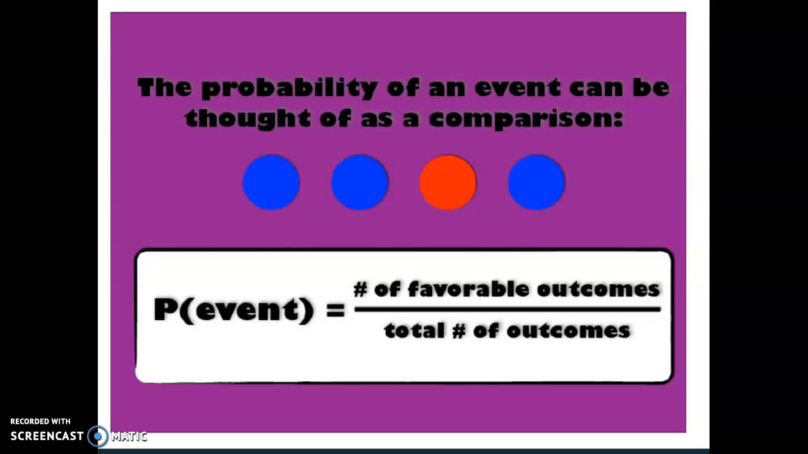The probability of an event can be thought of as a comparison. So this P with whatever you want to do, so this would be P and this would be red. If I wanted the probability of red, it's what you would say yes to over the total. So that would be a no, a yes, and a yes. So 1 yes over 4 total, so that's 1/4 or 25% probability.